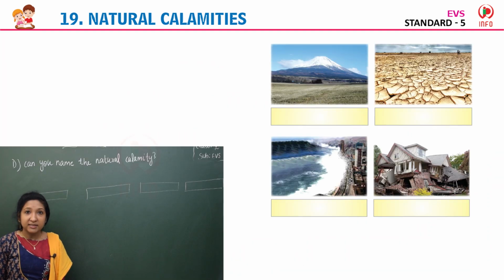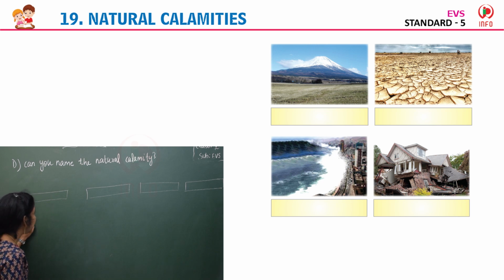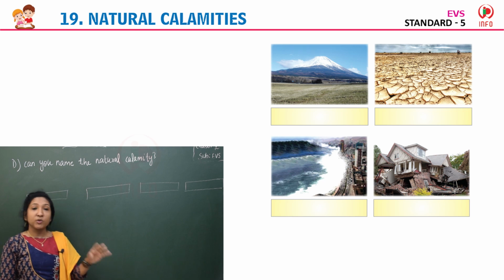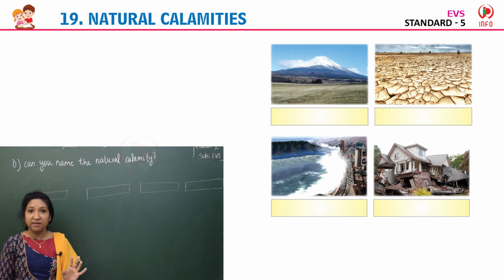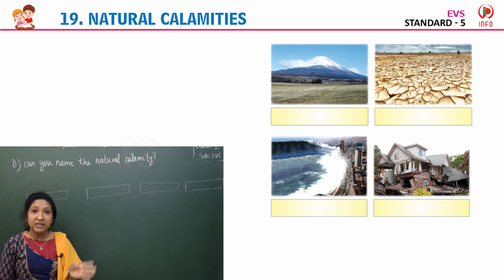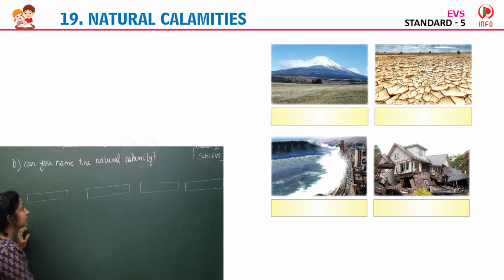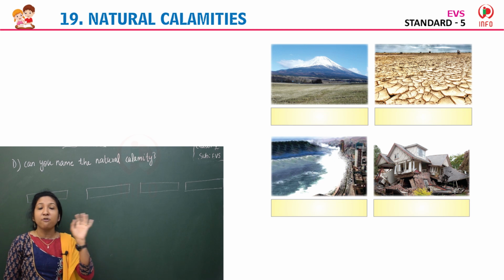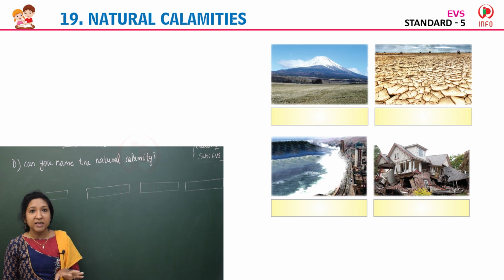Children, so our next exercise is exercise D. Can you name the natural calamity? So here you can see 4 pictures given, 4 images of natural calamities. So one by one see the image. Then you have to write the name of that natural calamity below each picture. Below each picture there is a box given. There you have to write the name of the natural calamity. So, by seeing the picture you have to write the name.